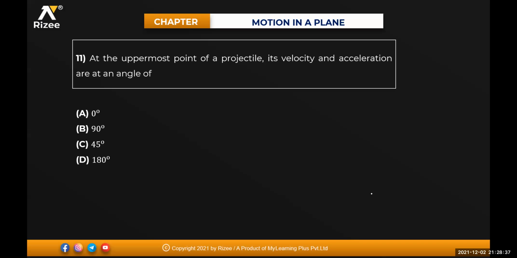At the uppermost point of a projectile, its velocity and acceleration are at an angle. Everyone? 90 degrees, sir. Okay. At the uppermost point of a projectile, its velocity and acceleration are. Very good. At the highest point of the projectile, this is the velocity, this is the acceleration due to gravity. Horizontal component of velocity is this one. Angle between them is 90. Very good. It will be 90 degrees.